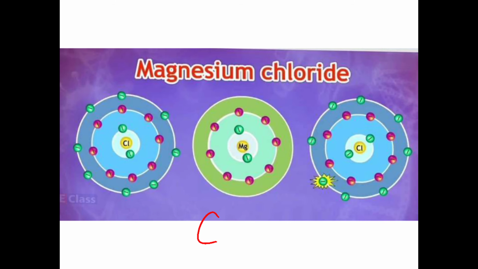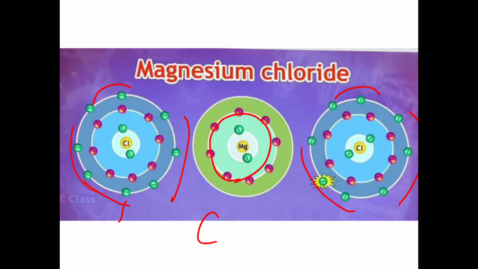So what happened? Here also one electron came, 3 plus 3 is 6 plus 2 is 8. Here also 3 plus 3 is 6 plus 2 is 8. And here also the penultimate shell is having 8 electrons.